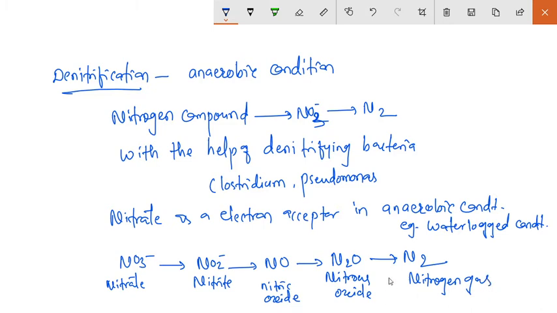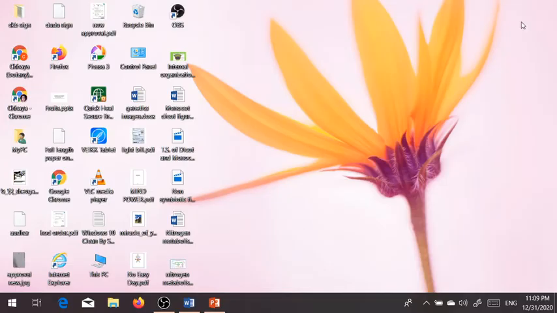This nitrogen gas cannot be absorbed by the plant, so it gets released into the atmosphere. It is inert and therefore it does not become available to the plant, and therefore it is released in the atmosphere. So it is the denitrification. Okay, so I will show you one chart here.